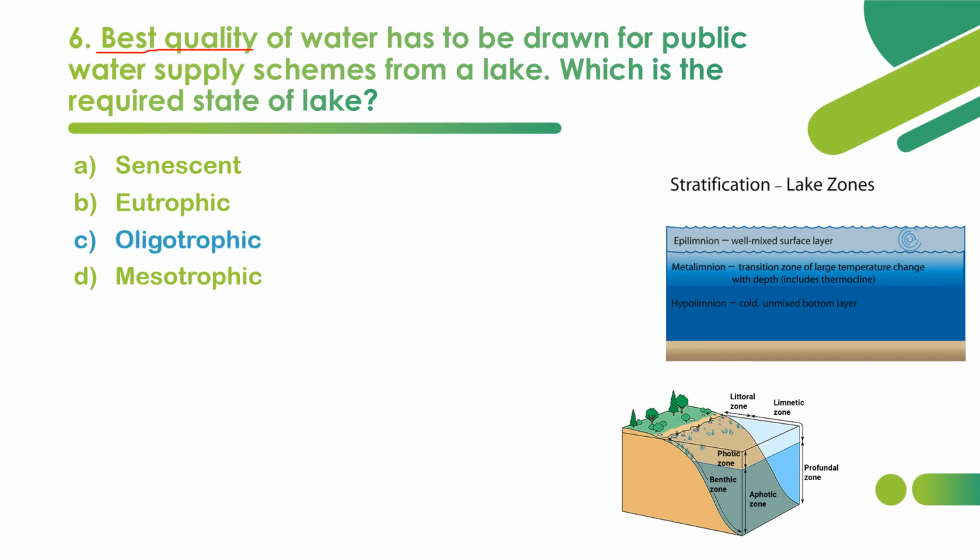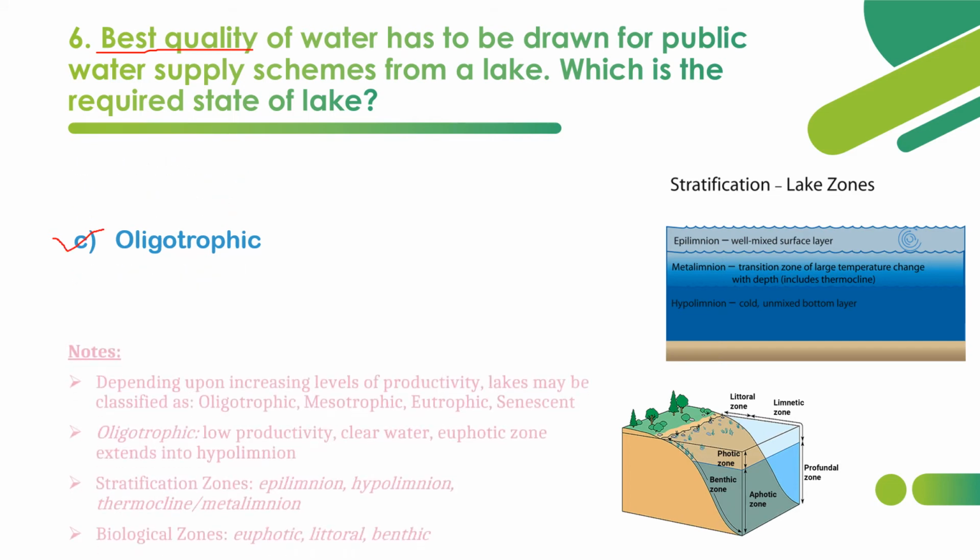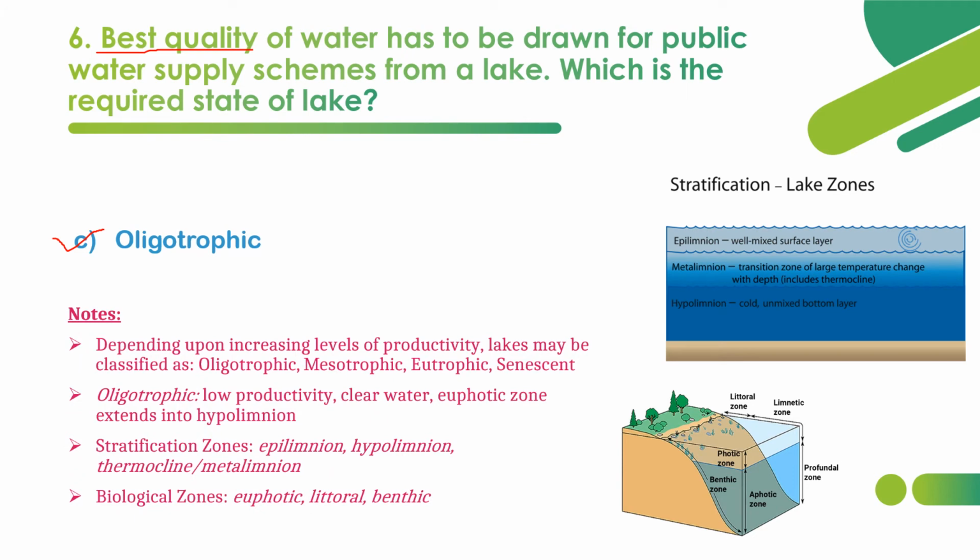So the correct option or the correct state of lake required is oligotrophic. Now let's see some other points. How is it classified? This is for the state of lake based on the increasing levels of productivity. What is productivity? Vegetation happening in the lake, or we can say algal growth, some vegetation growing in the lake. So based on the levels of productivity, we can classify lake as oligotrophic, mesotrophic, eutrophic, senescent.